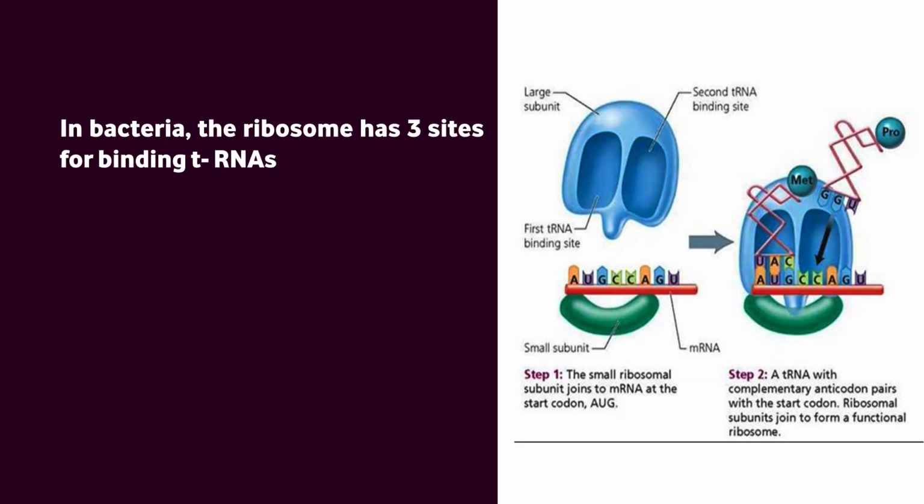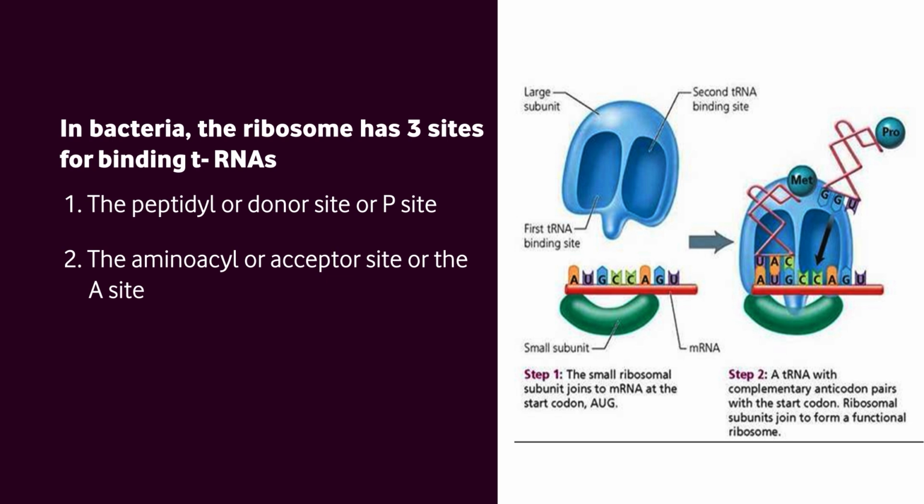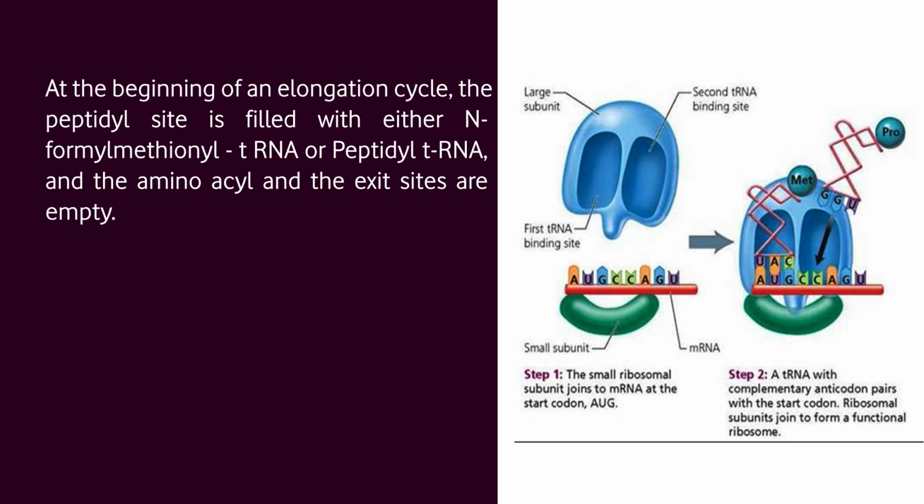In bacteria, the ribosome has 3 sites for binding transfer RNAs. First is the peptidyl or donor site, or P site. Second, the amino acid or acceptor site, or A site, and third, the exit site or E site. At the beginning of an elongation cycle, the peptidyl site is filled with either N-formyl methionine transfer RNA or peptidyl transfer RNA, and the amino acid site and the exit site are empty.